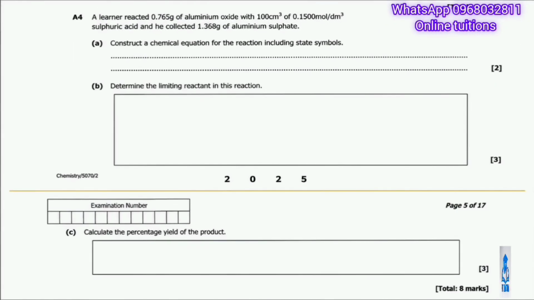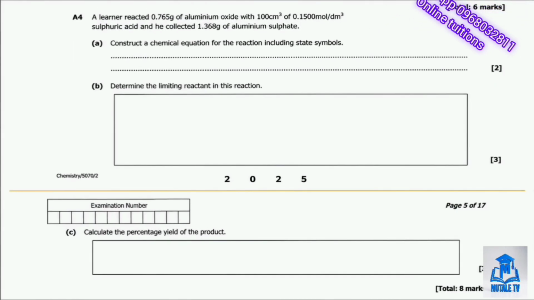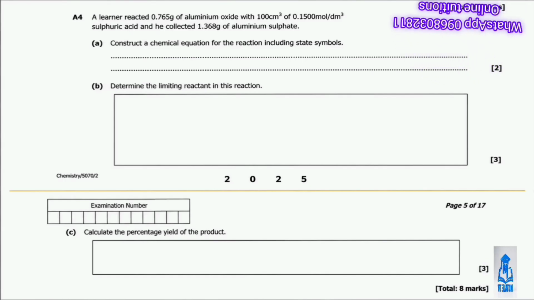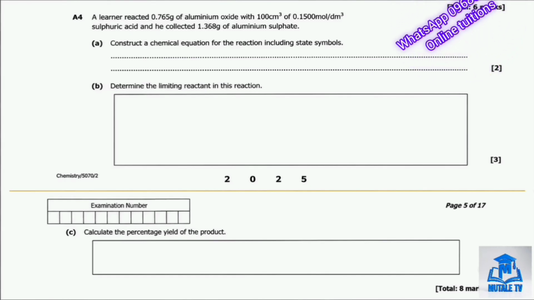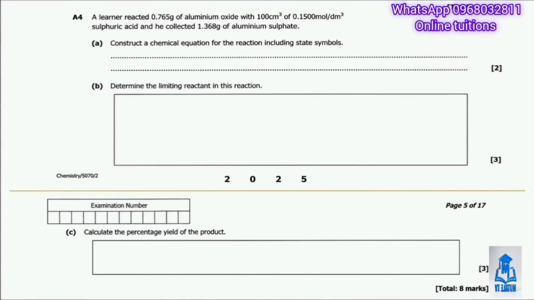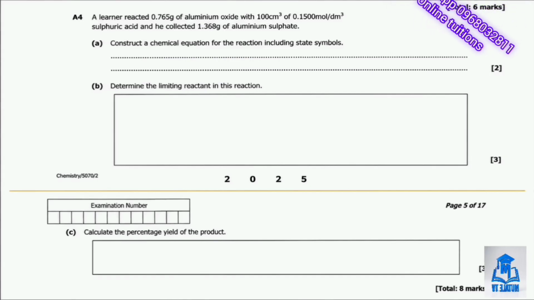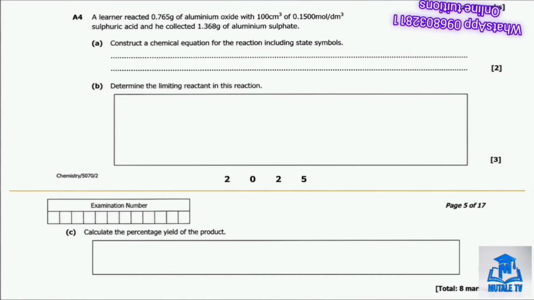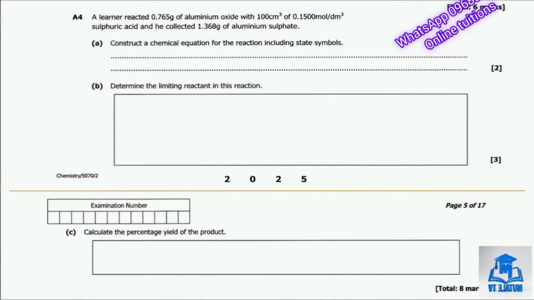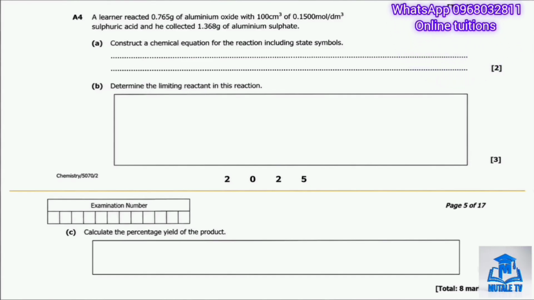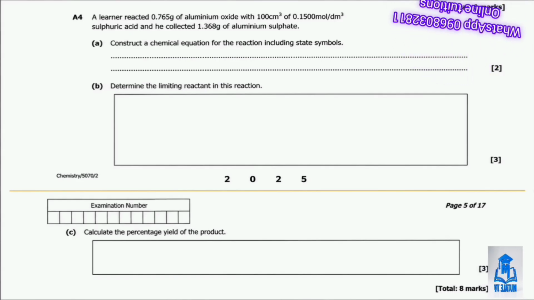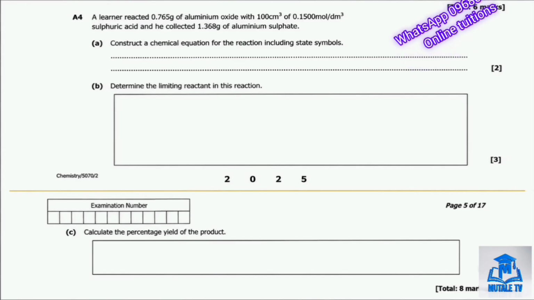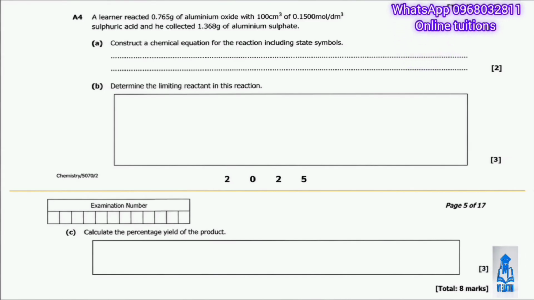Question A4 tells us that Elena reacted 0.765 grams of aluminum oxide with 100 cubic centimeters of 0.1500 moles per cubic decimeter sulfuric acid and collected 1.368 grams of aluminum sulfate. Part A asks us to construct a chemical equation for the reaction, including state symbols.